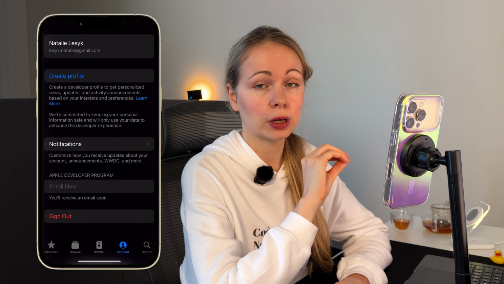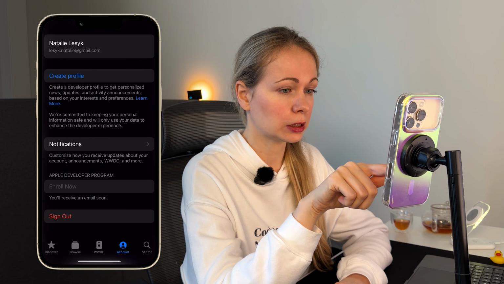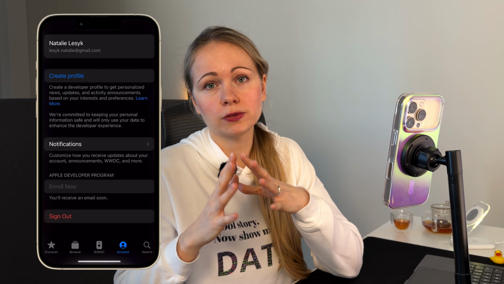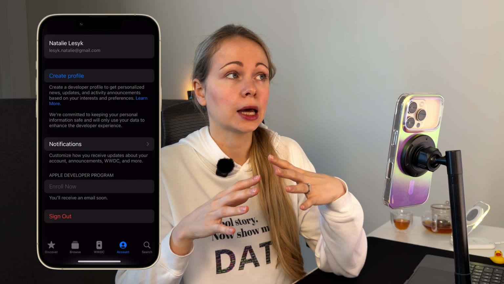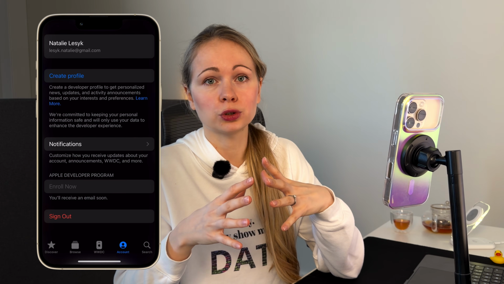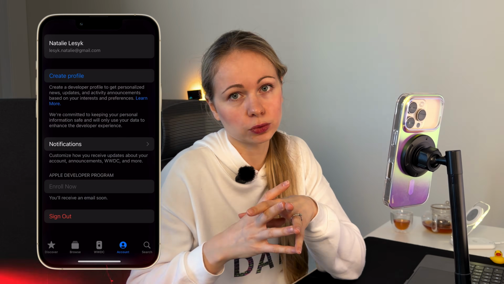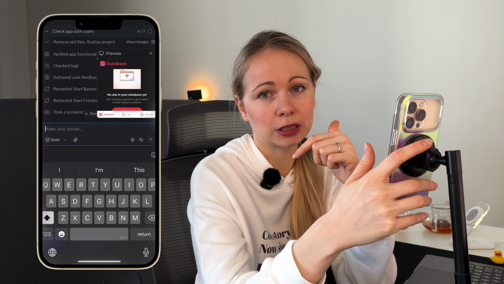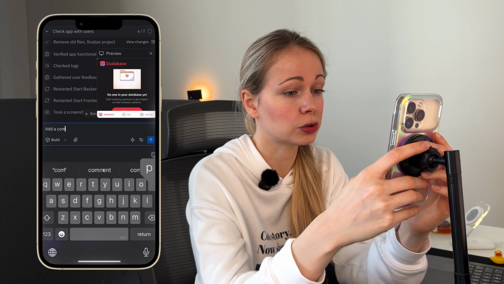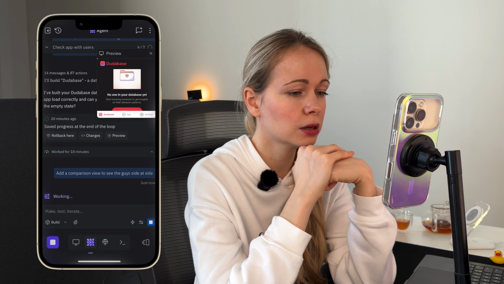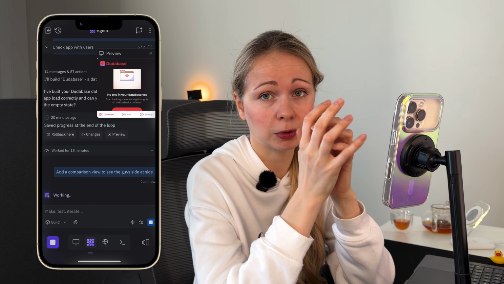After you enroll in the Apple Developer Program, you will see a note that you will receive an email soon, and Apple manually verifies new developer accounts to prevent fraud. It usually takes from 24 to 48 hours for them to process your payment and activate your account. And while we're waiting, let's add even more features to our app. This time it's going to be adding a comparison view to see the guys side by side. Let's hit run. It's probably gonna take a couple more minutes.